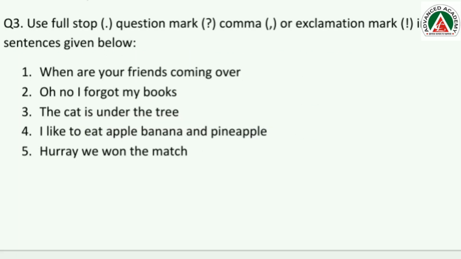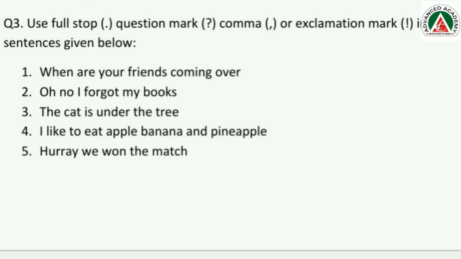Okay. Now, let's move on to the next exercise. That is, question number 3. Use full stop, question mark, comma, or exclamation mark in the sentences given below. The first one is, okay, so what do you have to do in this question? In this question, there are no full stop, question mark, comma, or exclamation mark in the sentences. So, you have to put these marks in the correct places.